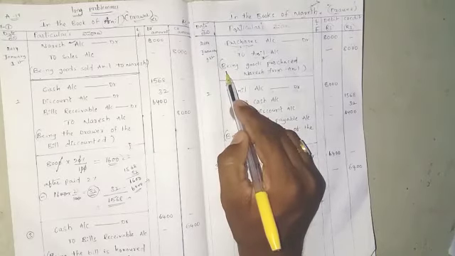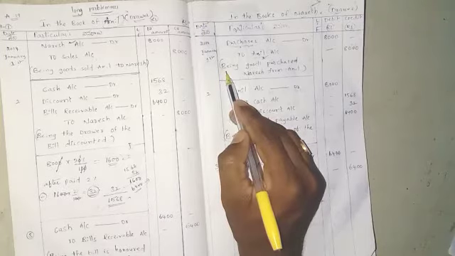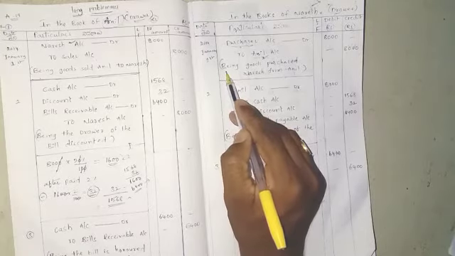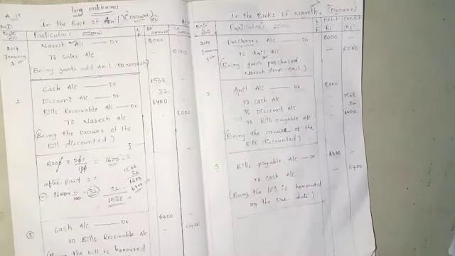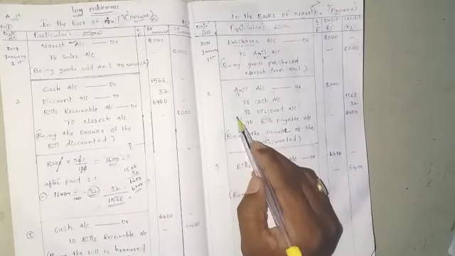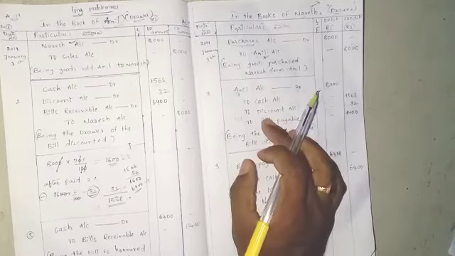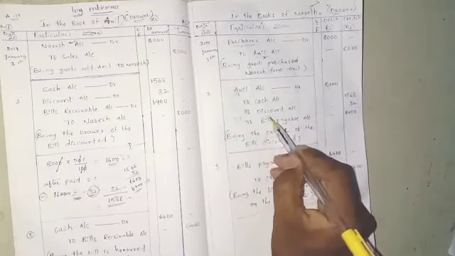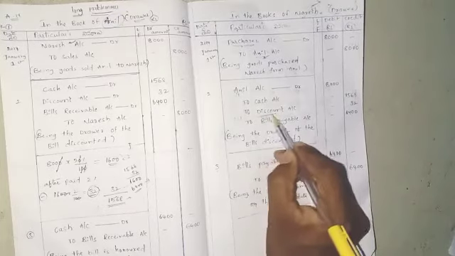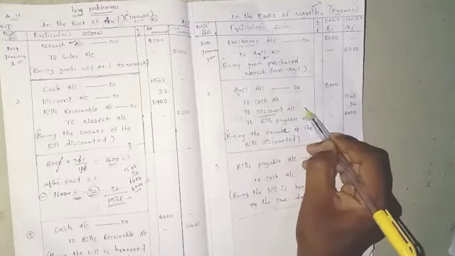Next point, please see the problem description. Naresh paid 20% cash immediately after deducting a cash discount of 2%. Some may not prepare the second journal entry, but we should, because a discount is given here.